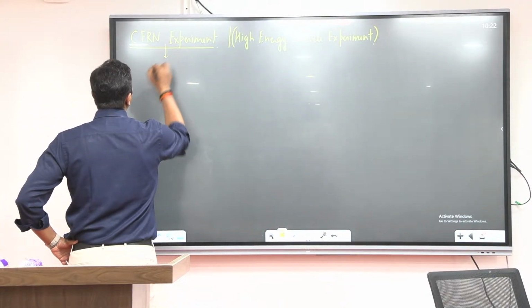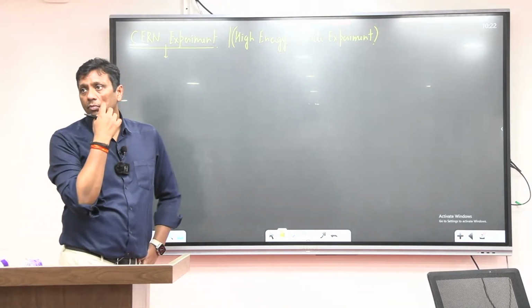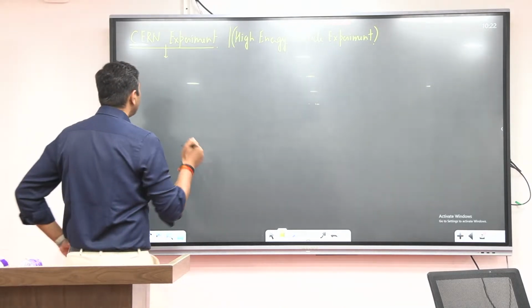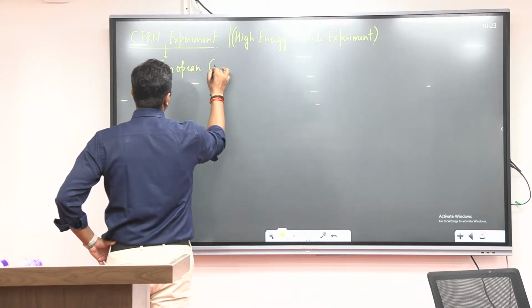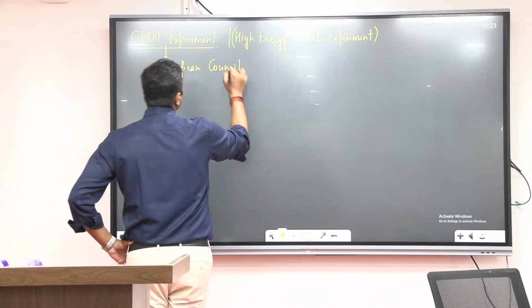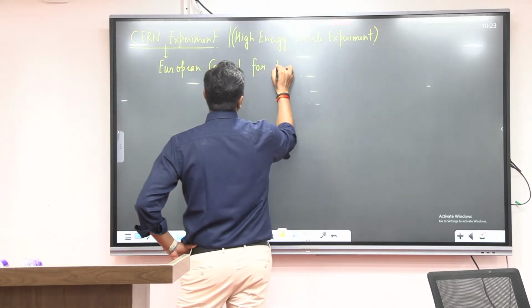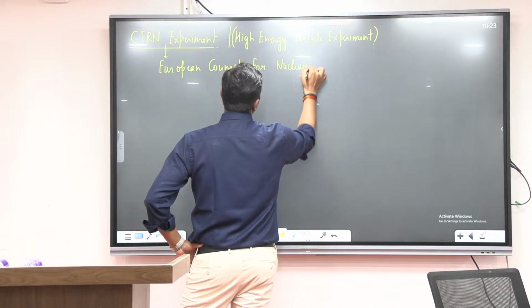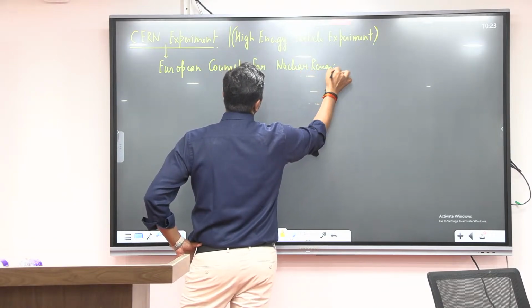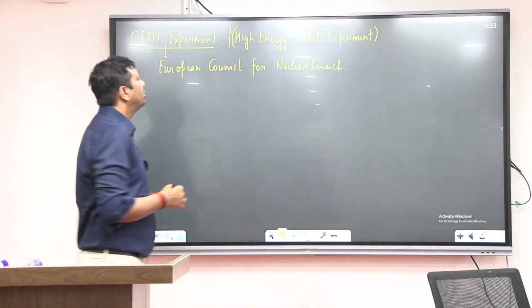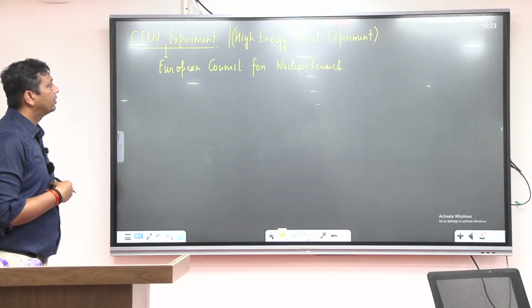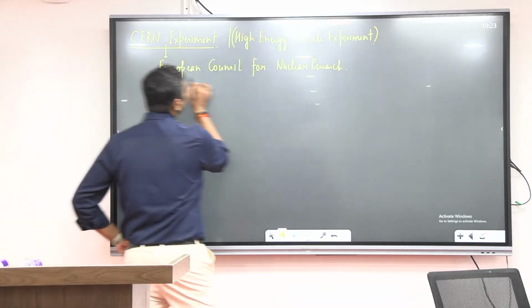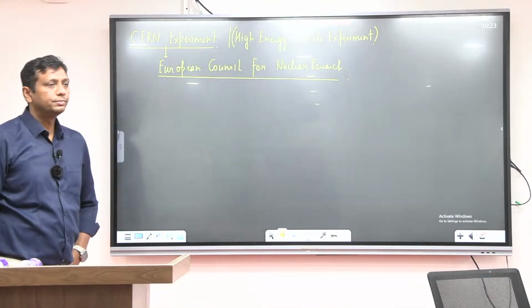Actually, CERN is a French name. Its English name is European Council for Nuclear Research. That's called the European Council for Nuclear Research. So the CERN experiment is the European Council for Nuclear Research. That is the English name of the CERN experiment.